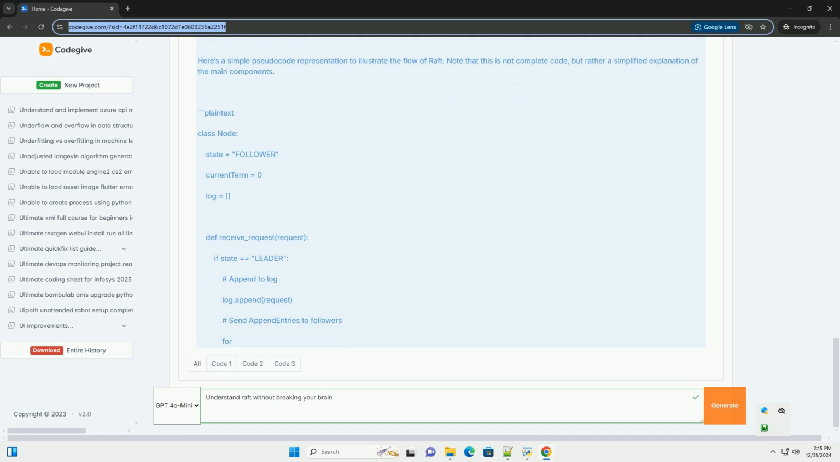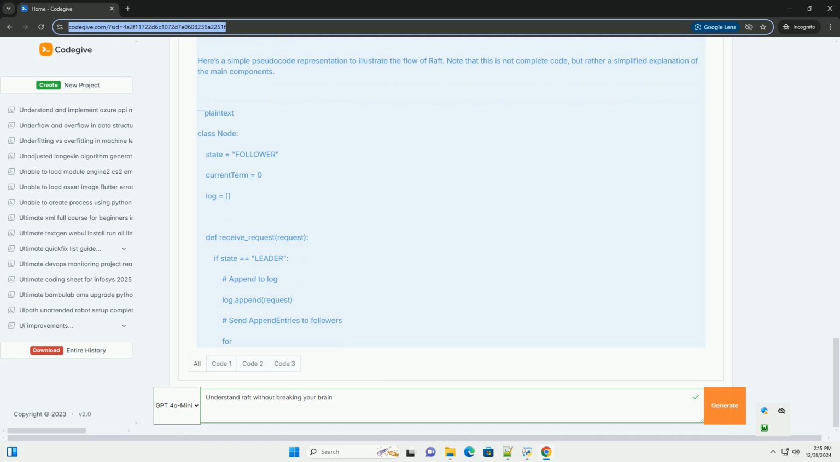3. Log replication. The leader receives client requests, appends them to its log, and sends append entries RPCs to followers. Followers append these entries to their logs and send back acknowledgements. 4. Committing entries. Once the leader receives acknowledgements from a majority of nodes, it considers the entries committed and notifies the followers. 5. Handling failures.